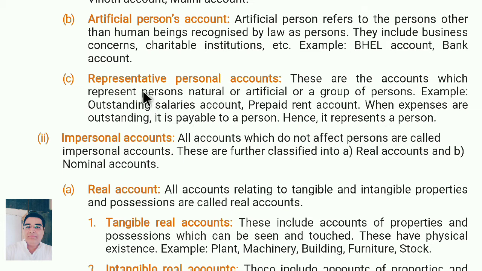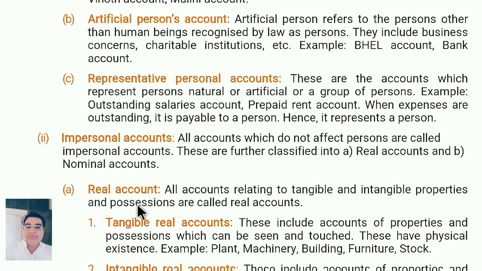So always remember, representative personal account means these two items: outstanding and prepaid. Wherever outstanding and prepaid come, it means representative personal account.